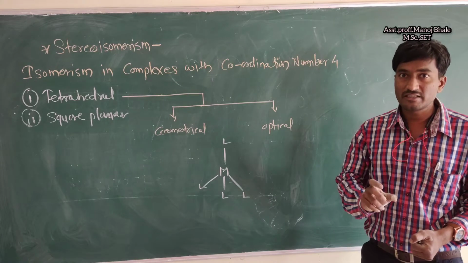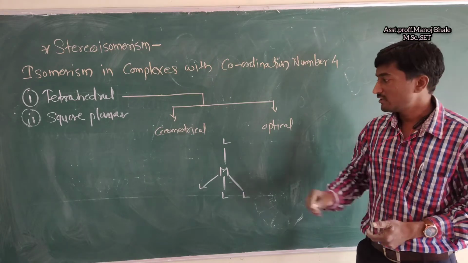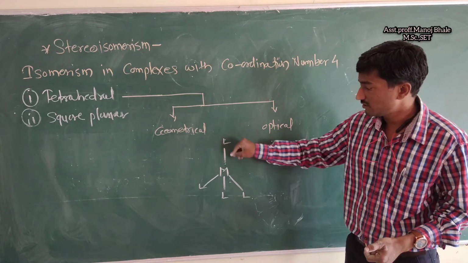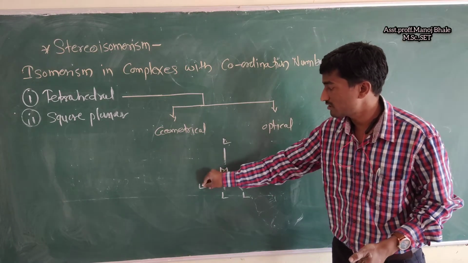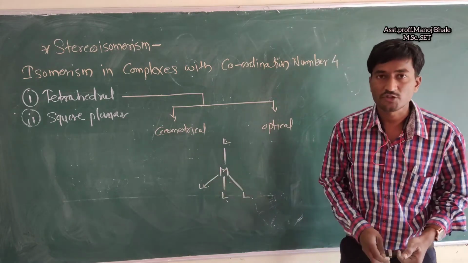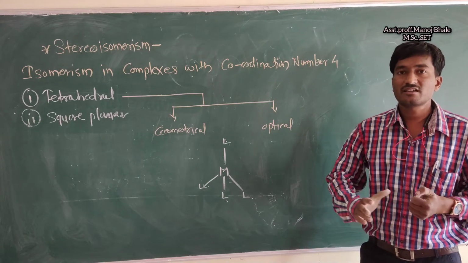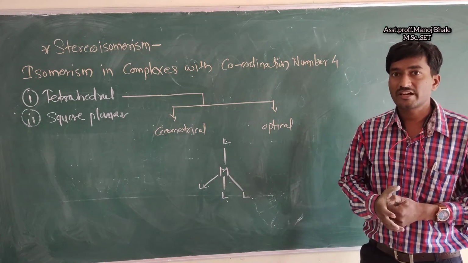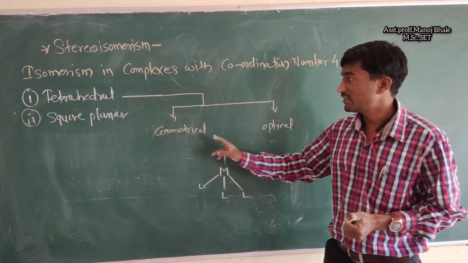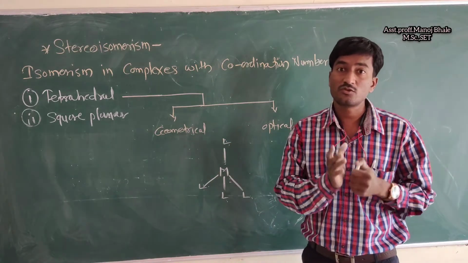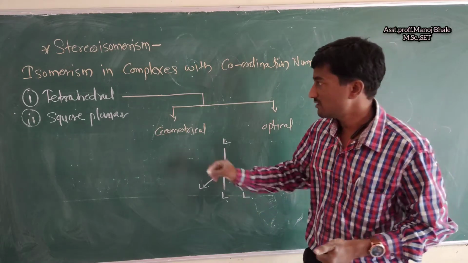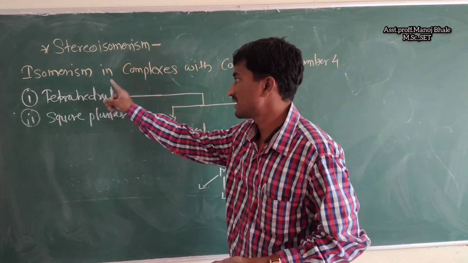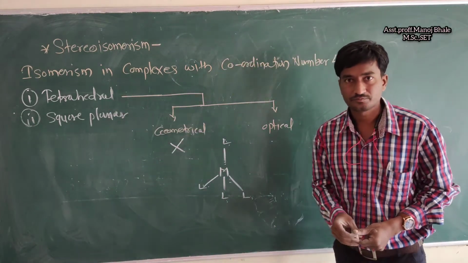These are movable, rotating, and rotating means the ligand at this position may change its position, and this ligand may also change its position. That means it has a flexible structure, and that's why we can't determine a geometrical isomer here. That means there is no cis and no trans isomer present here. So there is no geometrical isomerism in the tetrahedral structure.